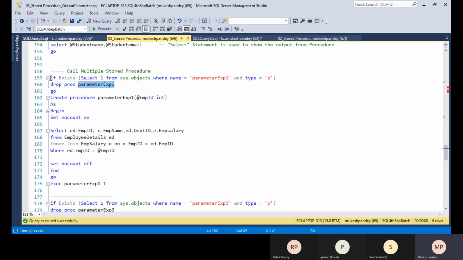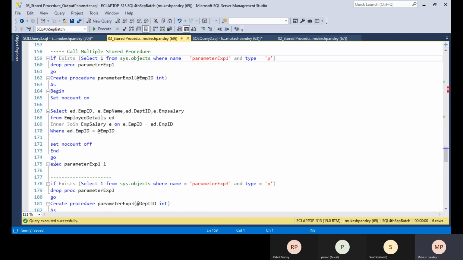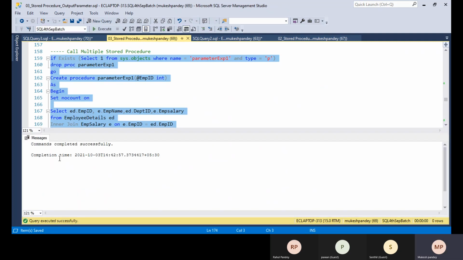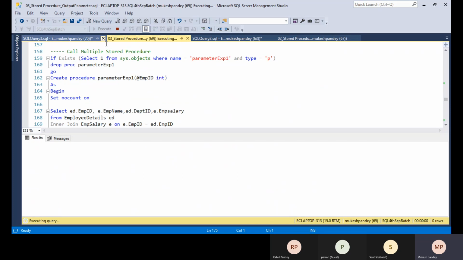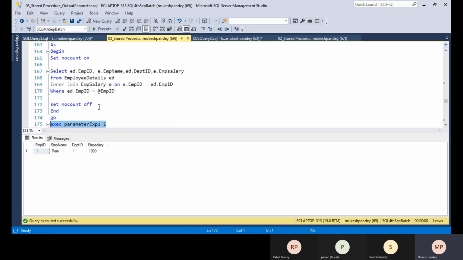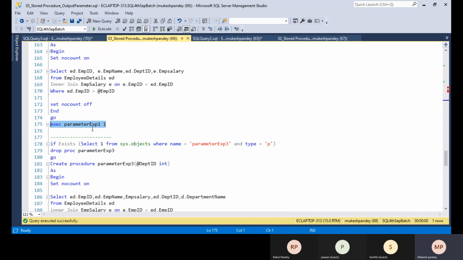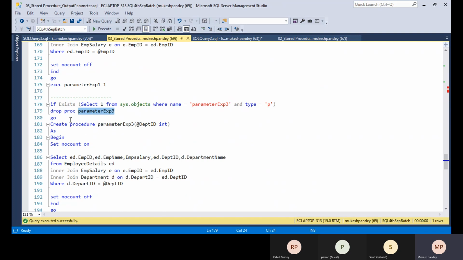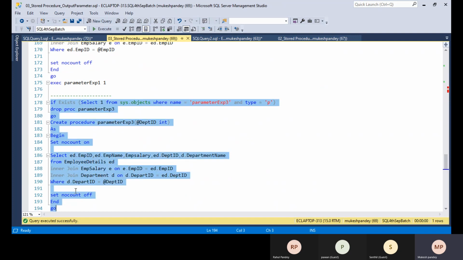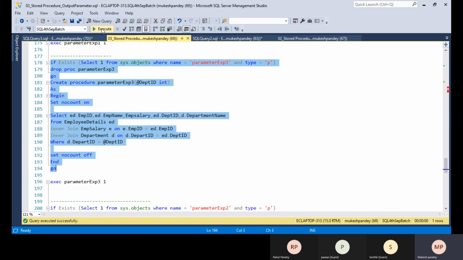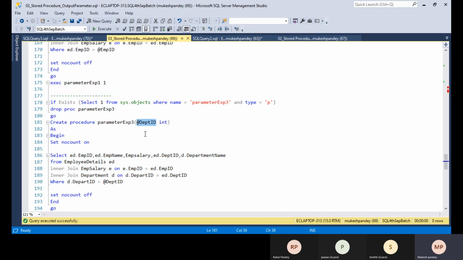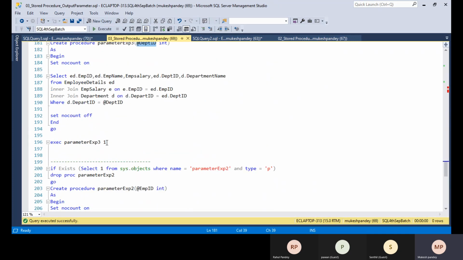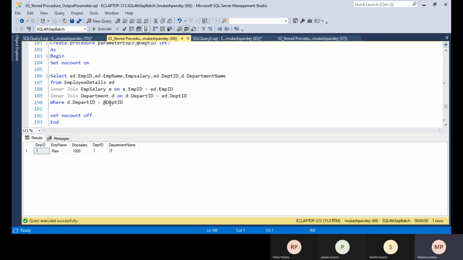a parameter store procedure one. I'm creating this store procedure here to get the information. For example, a simple example to get the employee ID 1 information. I have another store procedure, example 3, which also retrieves some information, but for 3 we have a department ID. You need to pass the department ID, then you will get the result set for the particular department.